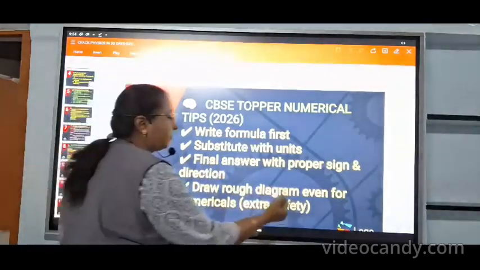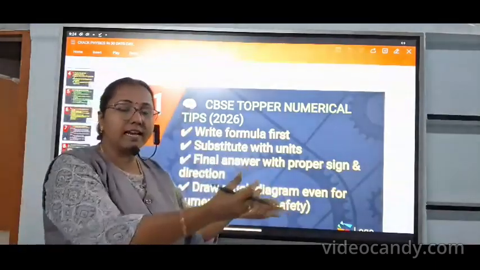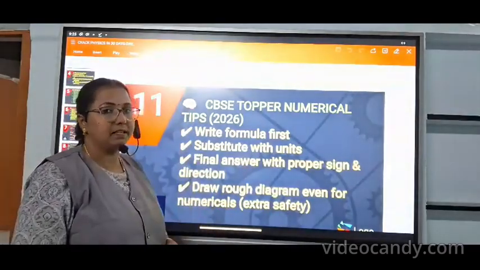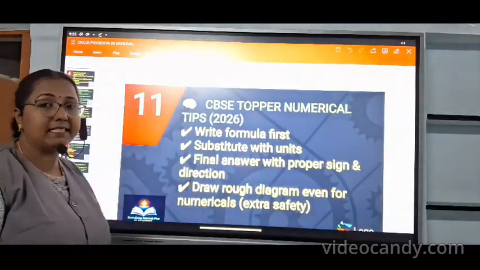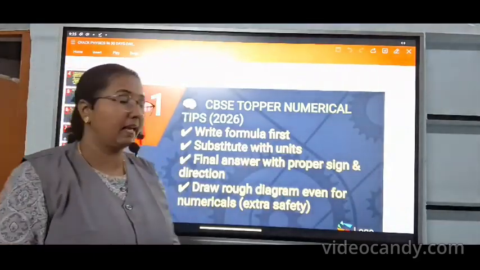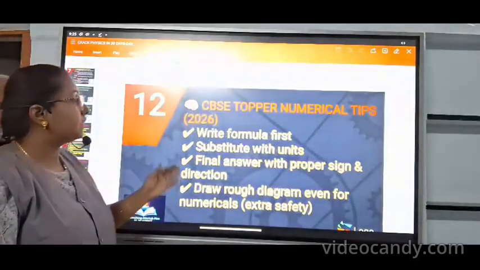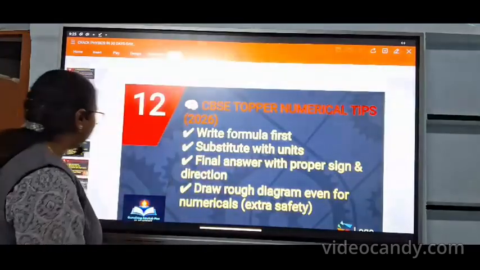And draw a box. Draw a rough diagram even for numericals. For extra safety, on the side or back side, you please work it out. And these are the tips you have to follow. And highlight the answer in a box, put a box and highlight it, along with the units. Okay. Next, CBSE topper numerical tips, it continues with that. So again, draw the diagram.